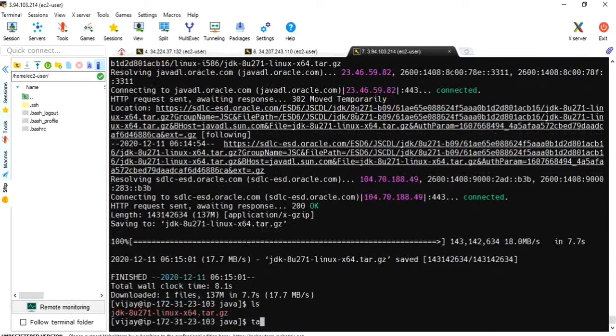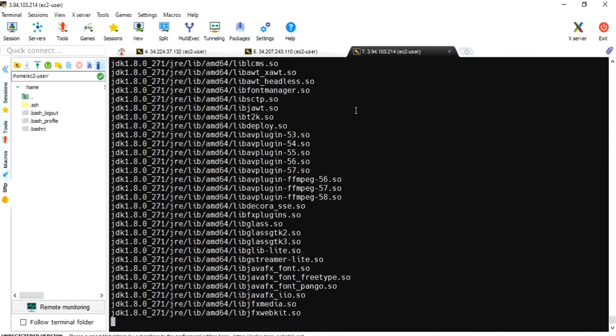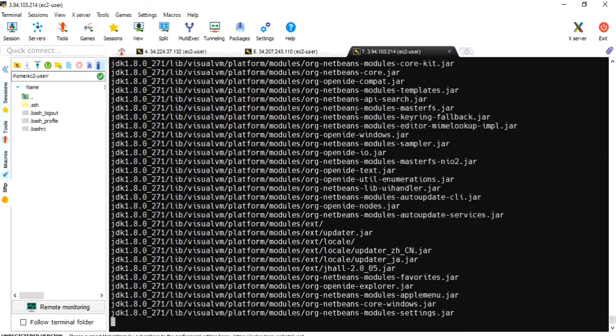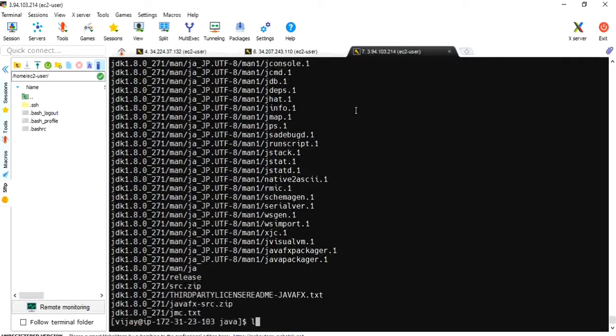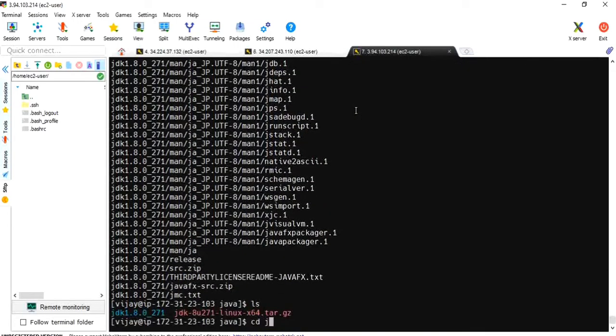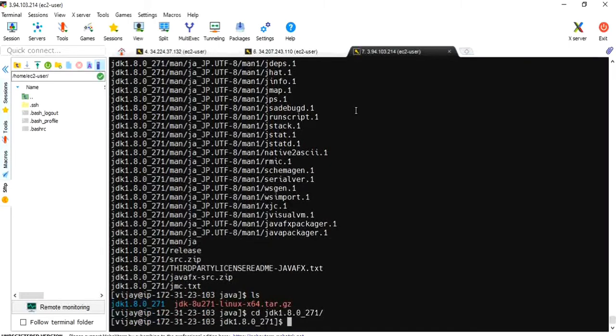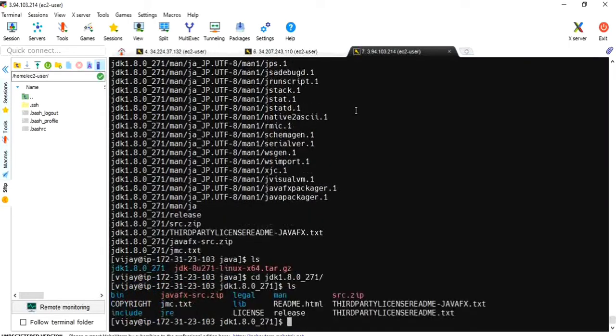Okay, sudo tar xvfz, then cd jdk. Okay, let me give permission for that file again.